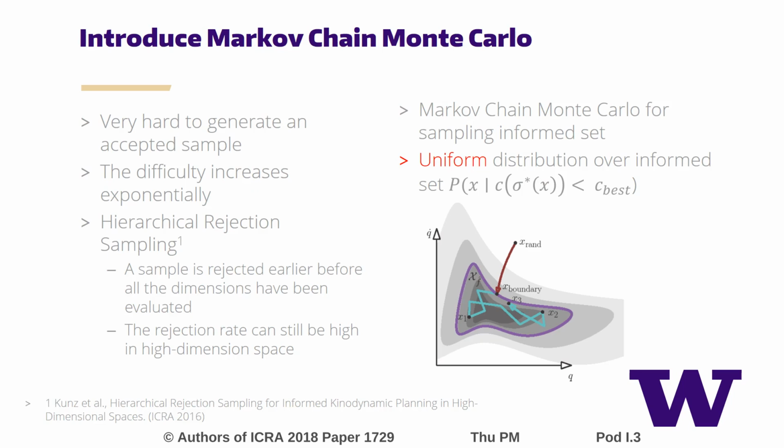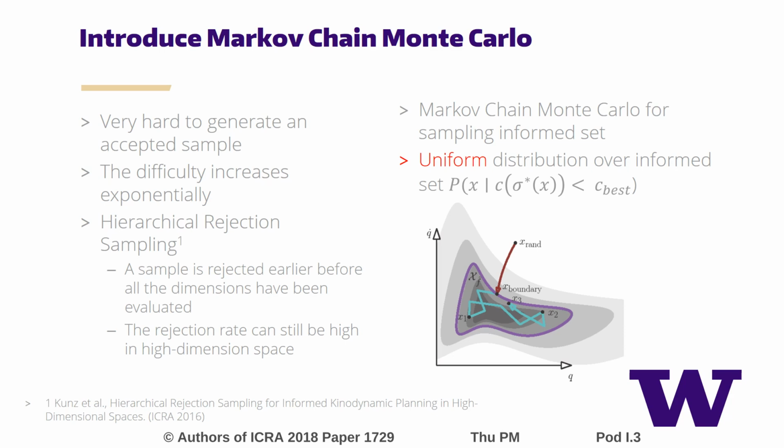In kinodynamic planning, the shape of an informed set can be arbitrary. It depends not only on the current best but also the start and goal position. Also, it could be discontinuous due to the feasibility determined by the constraint, the objective, and the system dynamics.